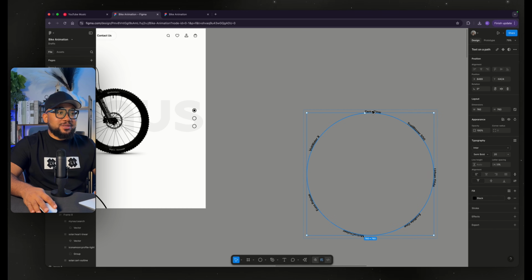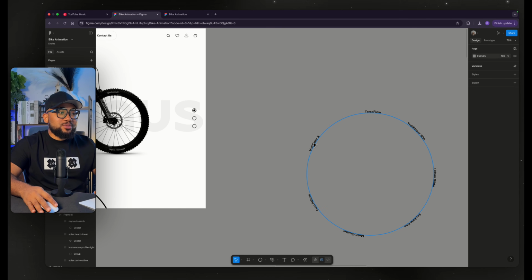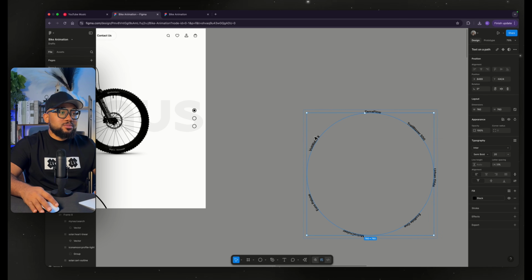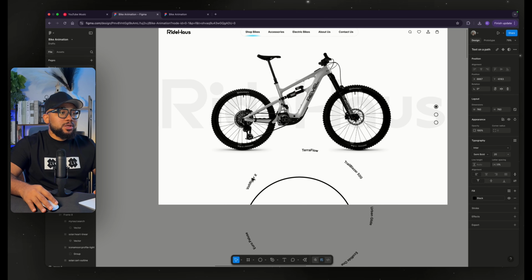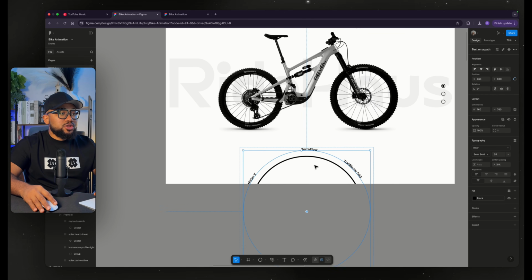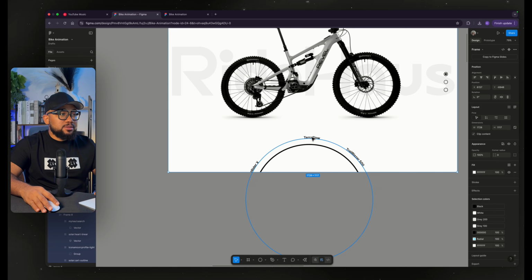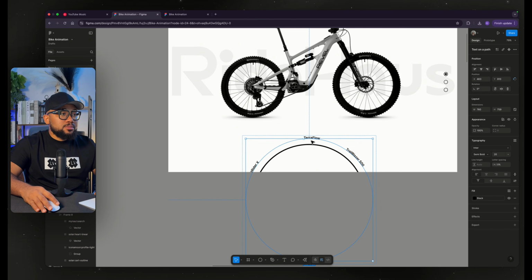For something like this, it can prove really reversible to hold. So we can now push it here. I'm going to just make sure that this is centered. Yeah.